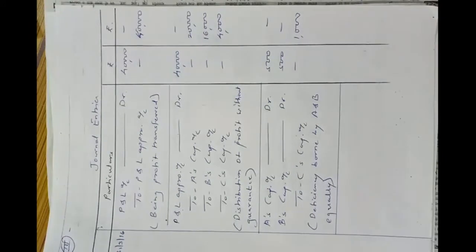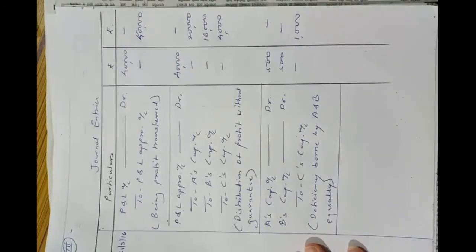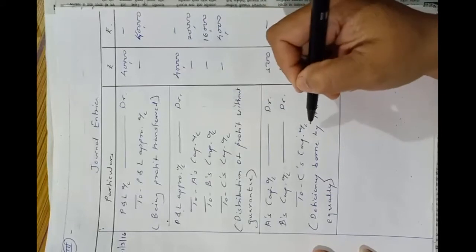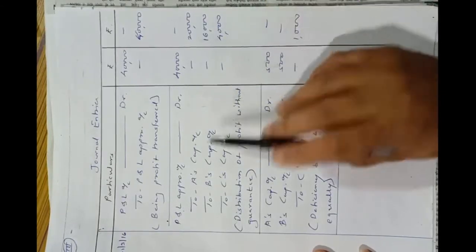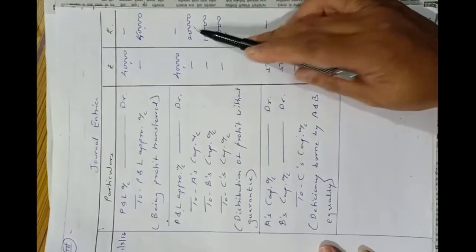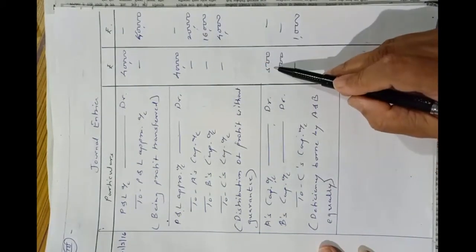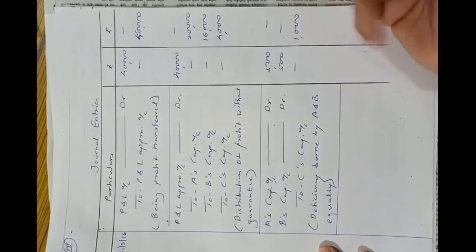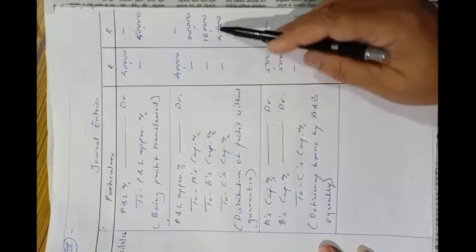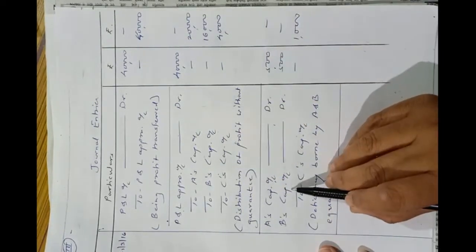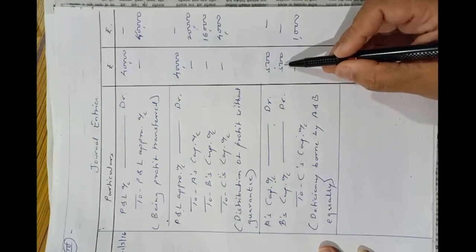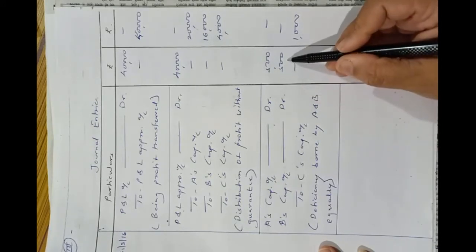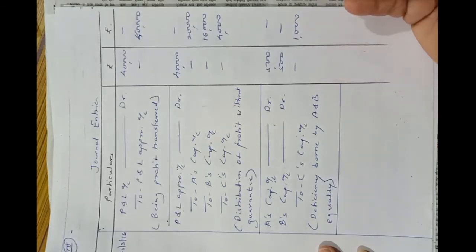Now see, I am giving one idea to you. Instead of passing these two entries separately, we can directly pass the balancing entry. See here, A's capital account is credited by 20,000 and debited by 500, which means ultimately A's capital account is credited by 19,500. Similarly, B's capital account is credited by 16,000, out of that B's capital account is debited 500 because 500 rupees we took from him. So ultimately B's capital account is credited by rupees 15,500.